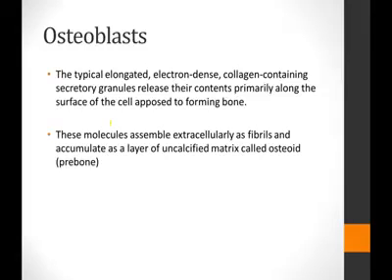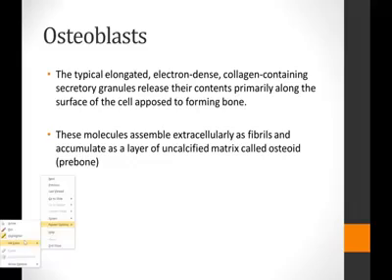Once these molecules have been secreted into the forming bone, they assemble there as fibrils, and they accumulate as a layer of unmineralized or uncalcified matrix, because there's no mineral yet, and it is called the prebone or the osteoid.